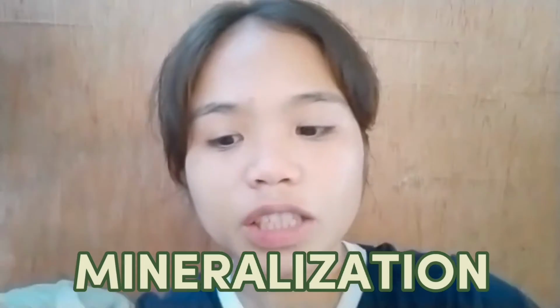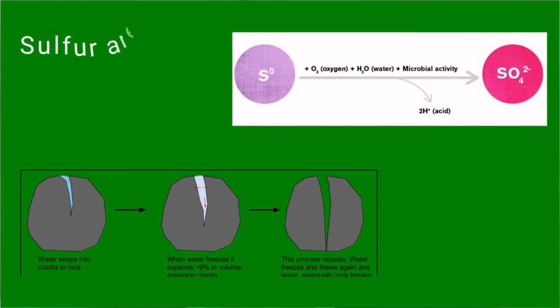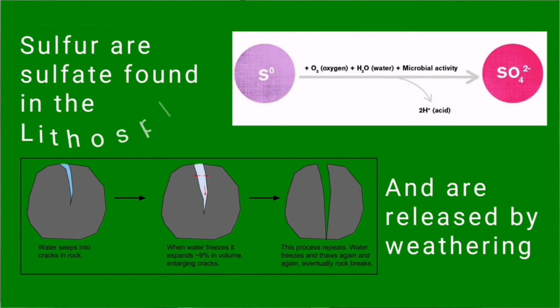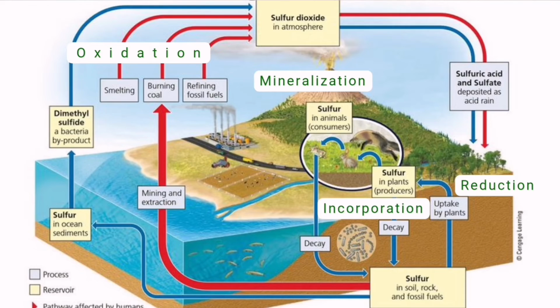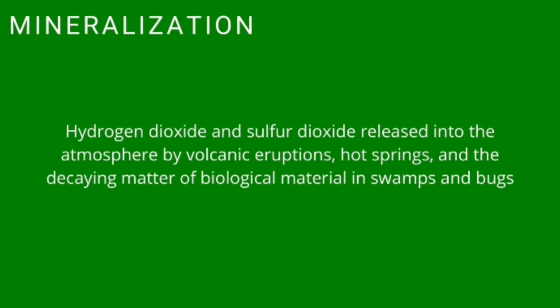Mineralization is the process by which sulfur is mainly cycled throughout the soil environment, and in seawater in the marine environment. An example for this cycle is the sulfur or sulfate found in the lithosphere, which is released by weathering. Also, spray of waves to the shore releases sulfur dioxide to the atmosphere. Dust storms also release sulfur dioxide from sulfur stored in the ground. Volcanic eruptions also release hydrogen sulfide and sulfur dioxide.